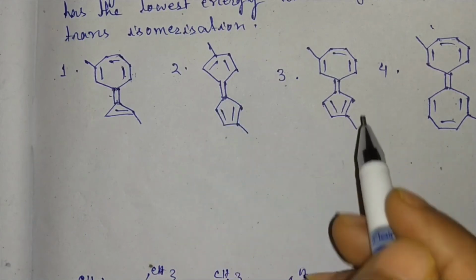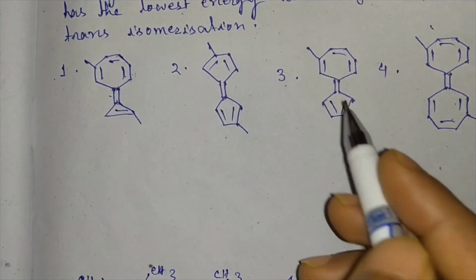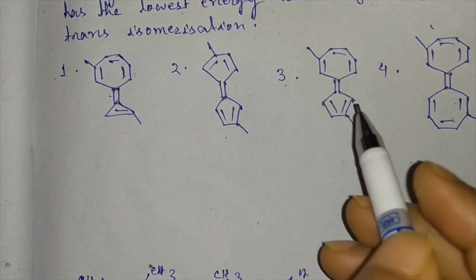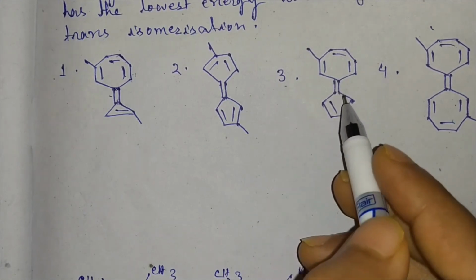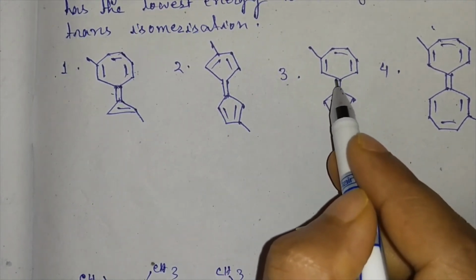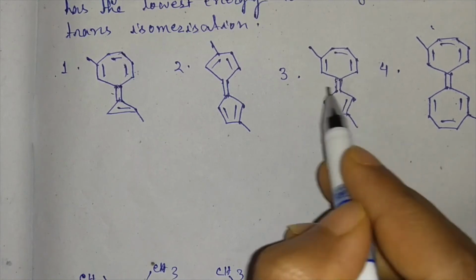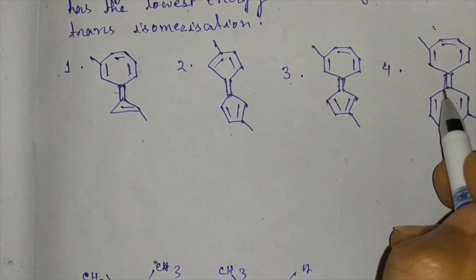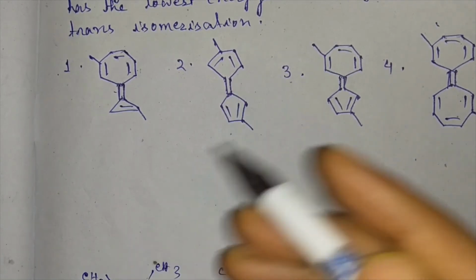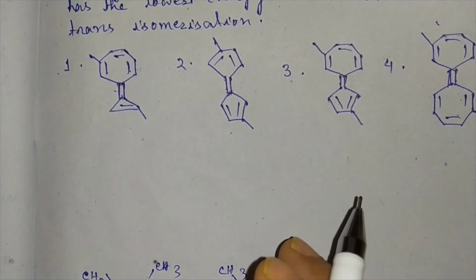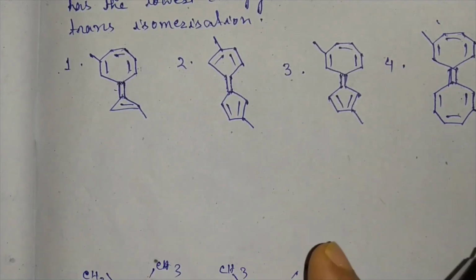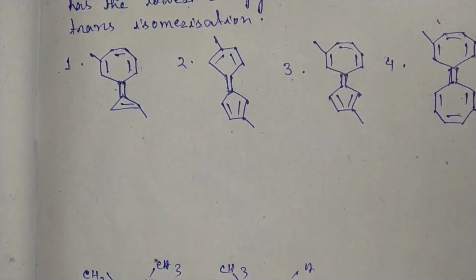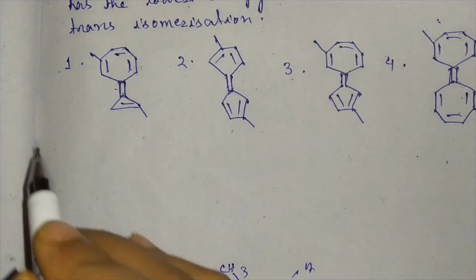If both rings get aromaticity, then the bond order of this C=C bond will be less, and the energy barrier will be small to convert the cis to the trans isomer or the trans to the cis isomer.